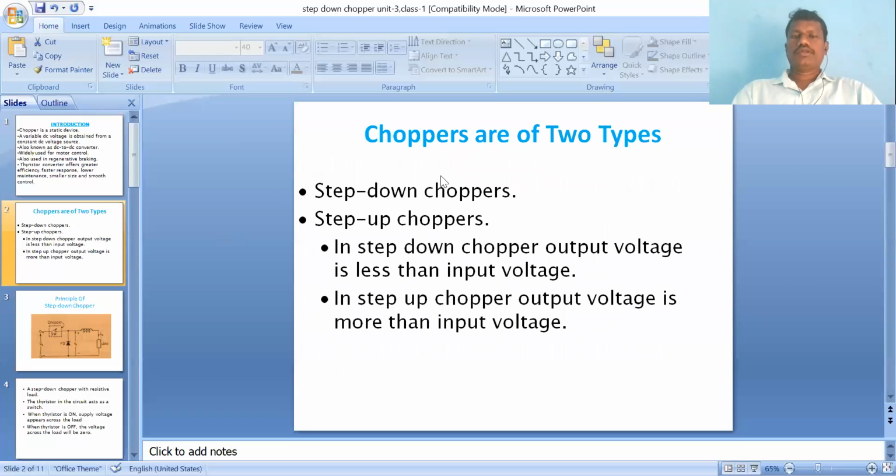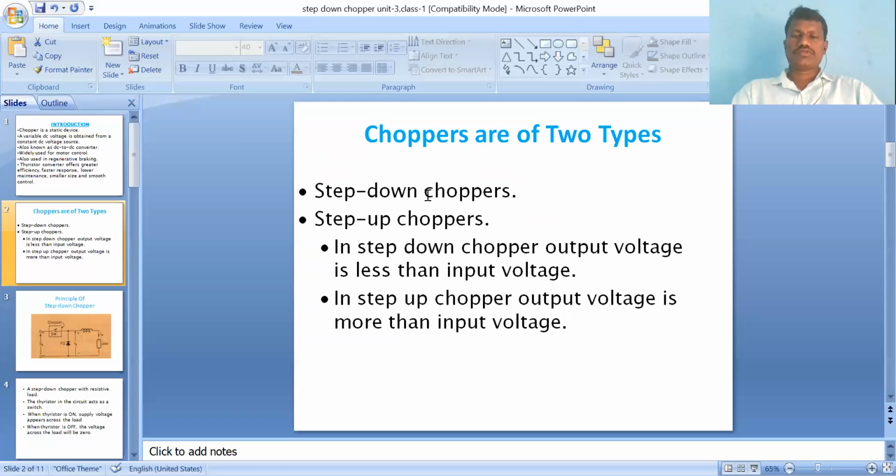Now the classifications of choppers. We classify them depending on the output voltage: either the output voltage is less than the input voltage, or the output voltage is greater than the input voltage. So there are two types of chopper, step up chopper and step down chopper. Step down means the output voltage is less than the input voltage.